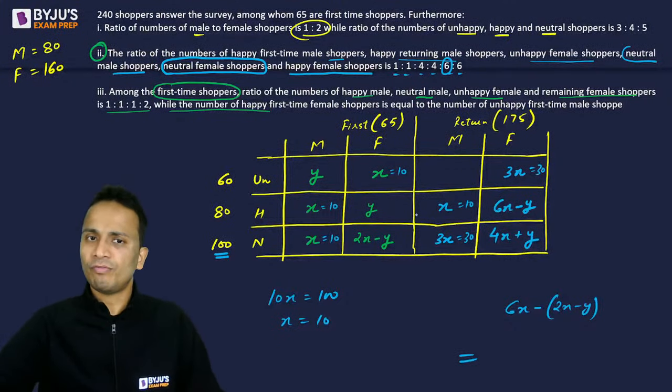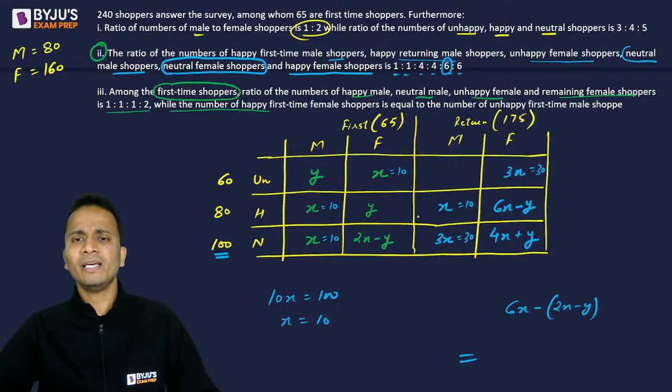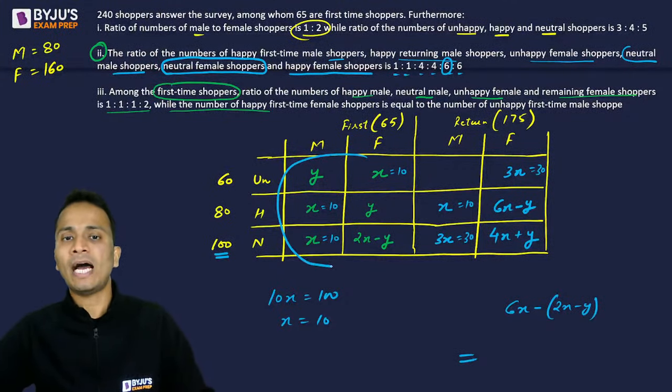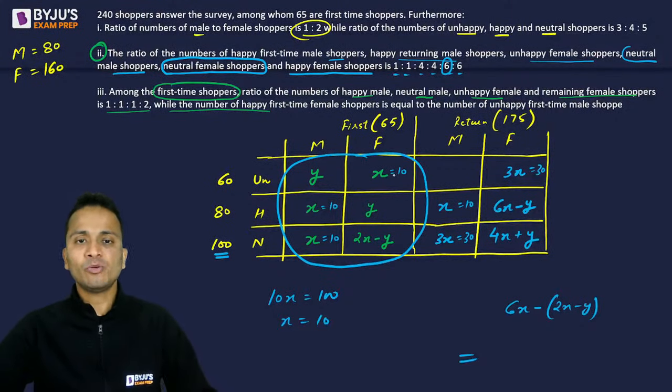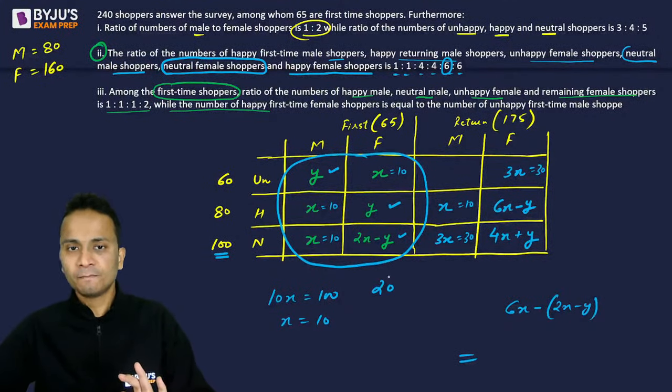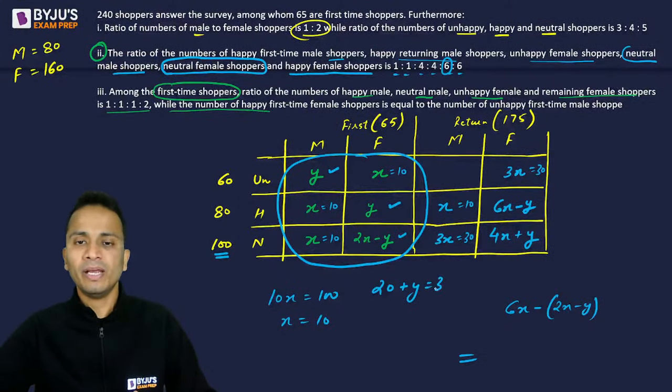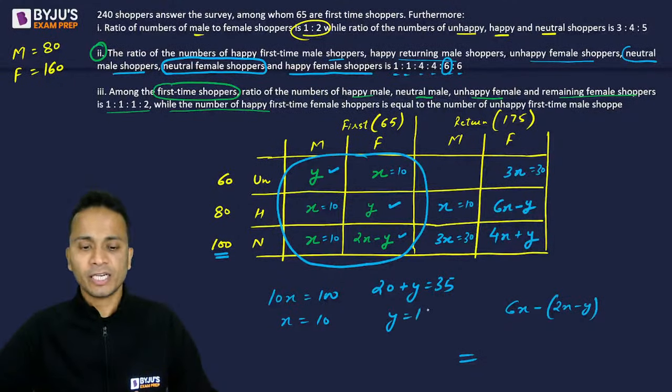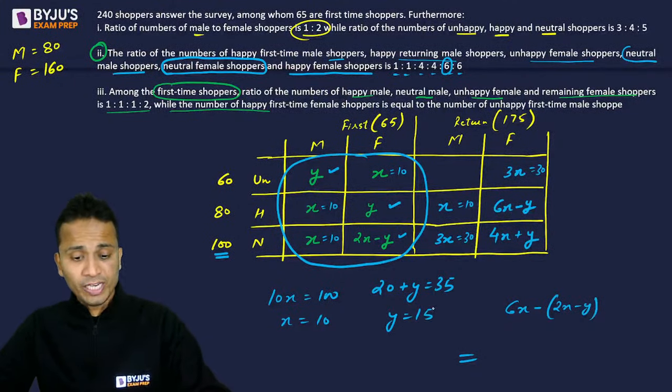Now I just need the value of y. Okay? To find the value of y you can use anything. You can use first time shoppers, and add all of these. The x values are 10 plus 10 plus 10, 30. So these three values are 30. So the remaining values are y and 2x minus y, which will be equal to 20, since 2x is 20. y and y will cancel. 20 plus y will be equal to the remaining value of 35. So what will the value of y be? It will be 15.